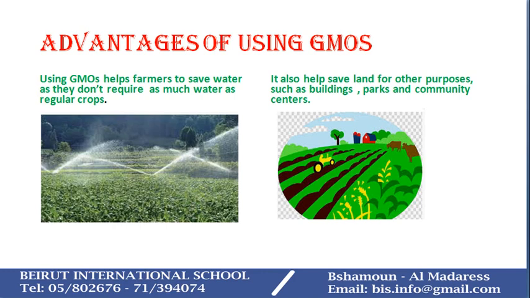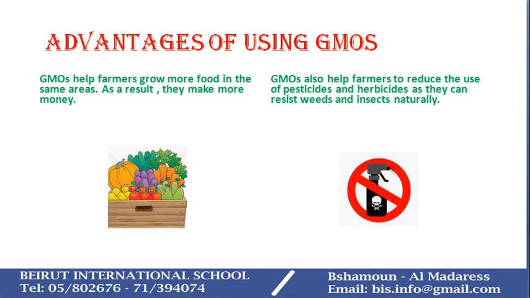Moreover, other advantages of GMOs are really important, because if a farmer uses GMOs, he can grow more food in the same area, just as we have just discussed. And when farmers grow more plants, more produce, they can sell them to fresh food markets. And once they sell their produce or the crops that they have planted, they can get money. So this is really good for the farmer, economically and personally.